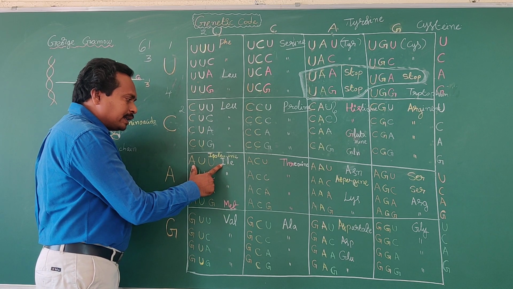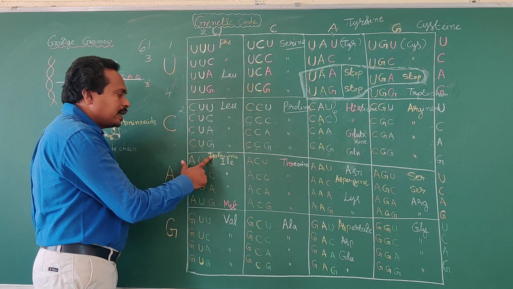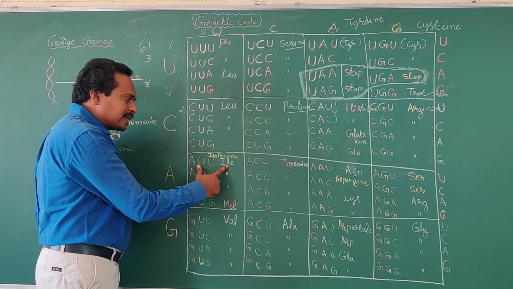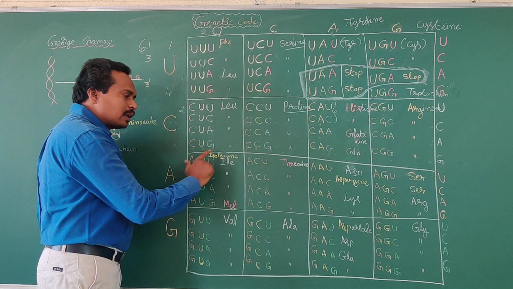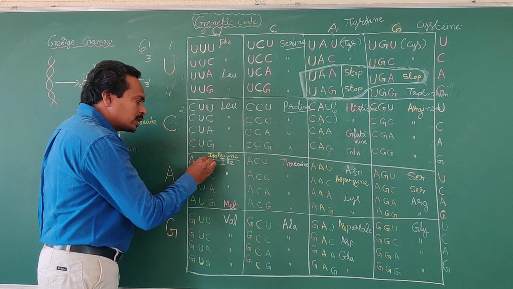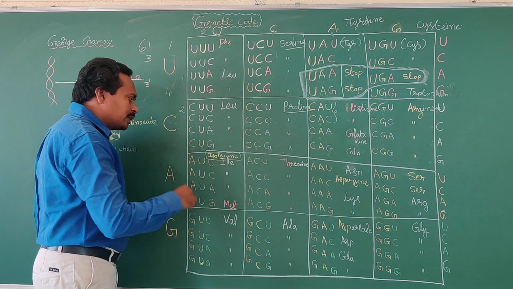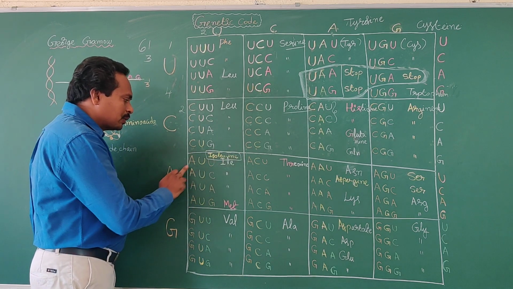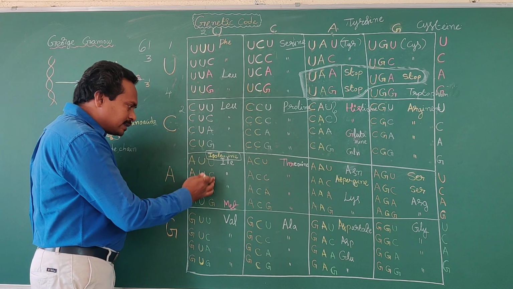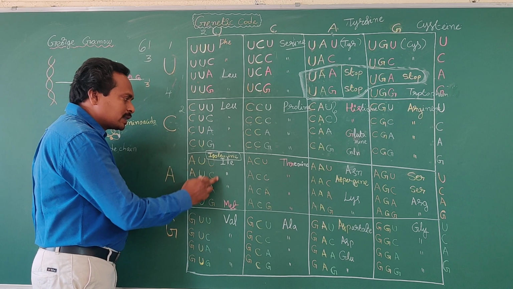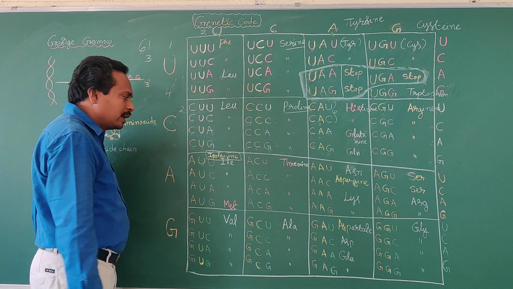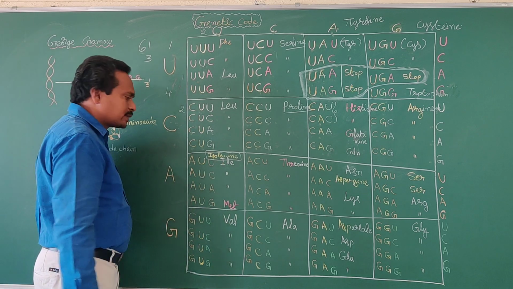ILE. I stands for iso. Next letters LE stand for leucine. So what is the amino acid here? Isoleucine amino acid. So AUU, AUC, AUA, all these three codons code for synthesis of the same amino acid, that is isoleucine. Okay? ILE means isoleucine.